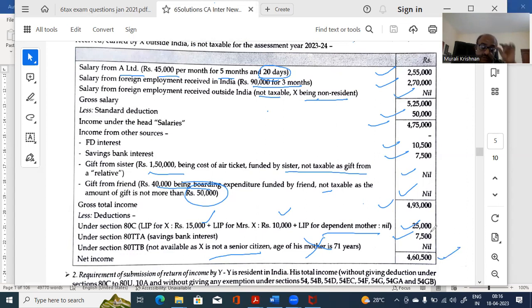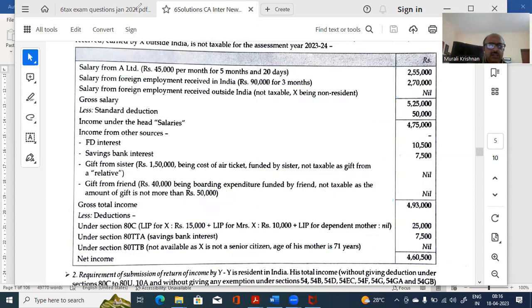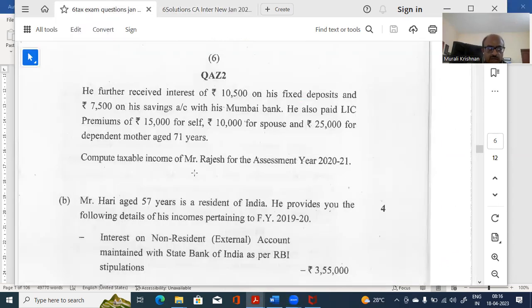Now, mind you, be careful here. They have asked only total income. They have not asked you to do the tax calculation, so don't do tax calculation here. In the question, they have asked only for total income, mind you. You have to take care of this, because if you calculate unnecessarily, there's no use for you. There's no time, so don't lose time doing these things. Now let's look at the next question.